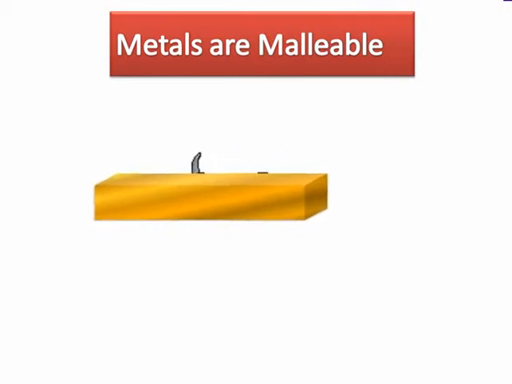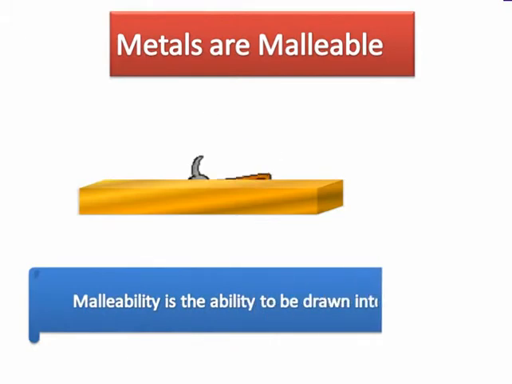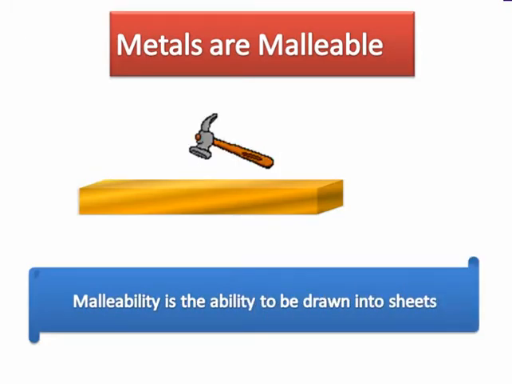If you take a piece of gold and keep hitting it with a hammer, the piece of gold will keep on stretching and stretching, and its thickness will keep on decreasing. Basically, a gold block will become a gold sheet if you keep on hitting it with a hammer. So this property of metals to be drawn into sheets is called malleability. Understood? So if you hit a metal, it does not break into pieces. It gets stretched and stretched until a sheet is formed.